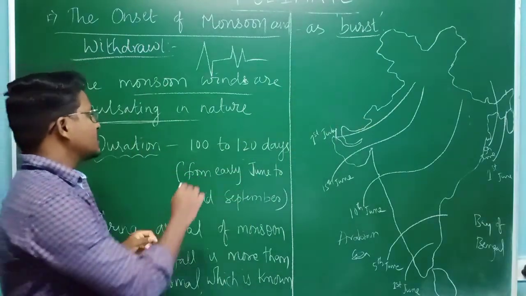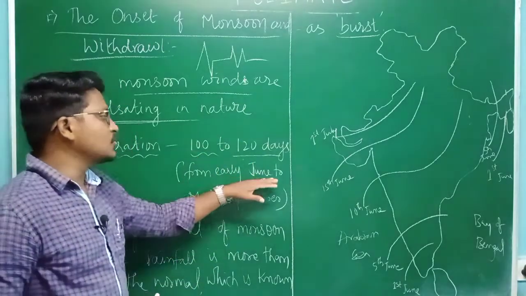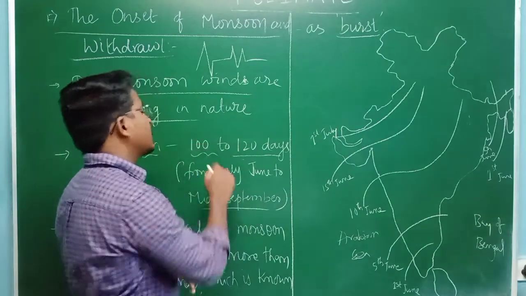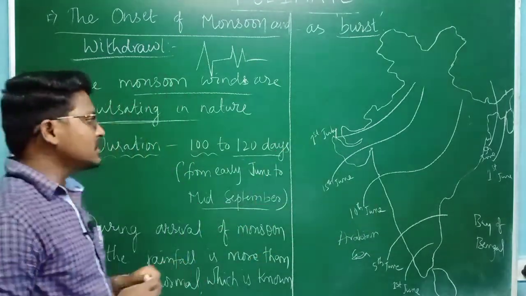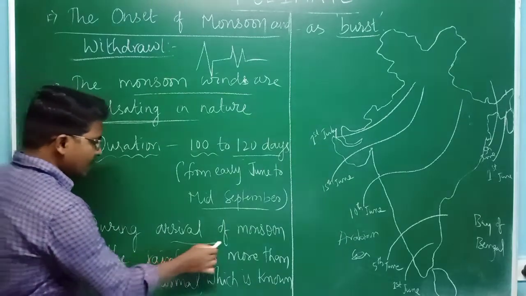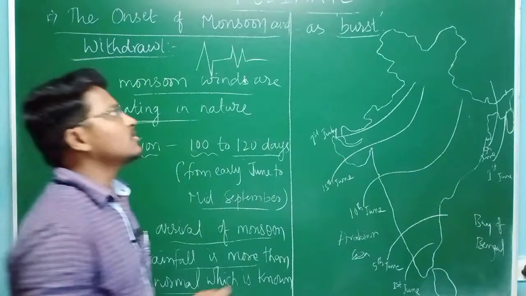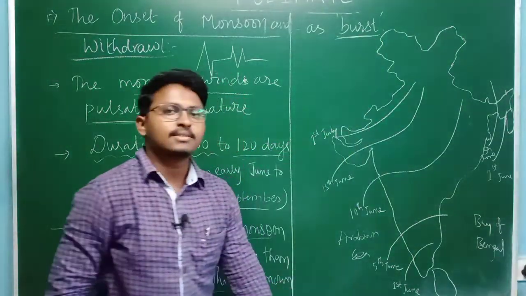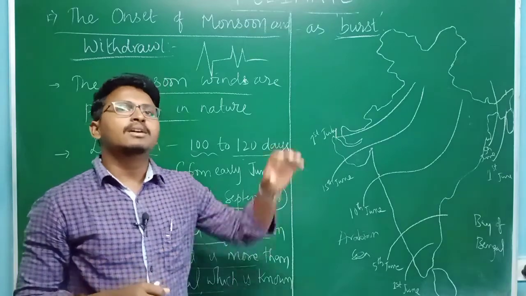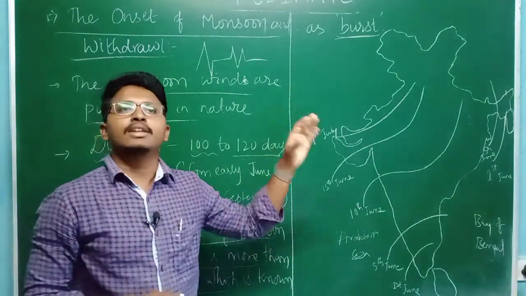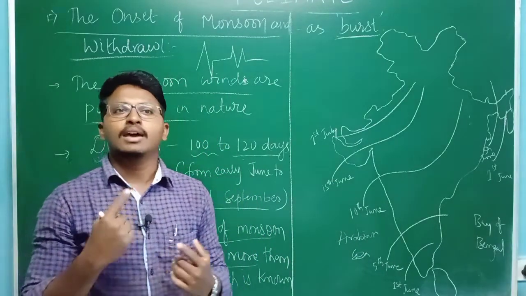So if you take, they exist from 100 to 120 days, that means from early June to mid-September you can find these monsoon winds over the Indian subcontinent. Then the next thing is that during the arrival of the monsoon, the rainfall is more than normal, which is known as the burst. That means the rains are very heavy throughout this. So from that we can understand that the monsoon has arrived.